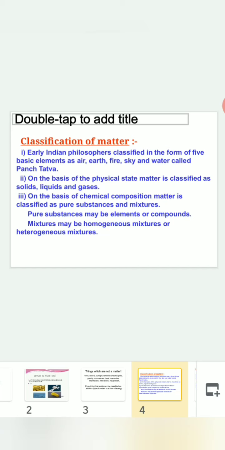Next, classification of matter. Early Indian philosophers classified it in the form of 5 basic elements: air, earth, fire, sky, and water, called Panch Tattva. On the basis of physical state, matter is classified as solids, liquids, and gases. On the basis of chemical composition, matter is classified as pure substances and mixtures. Pure substances may be elements or compounds. Mixtures may be homogeneous mixtures or heterogeneous mixtures.